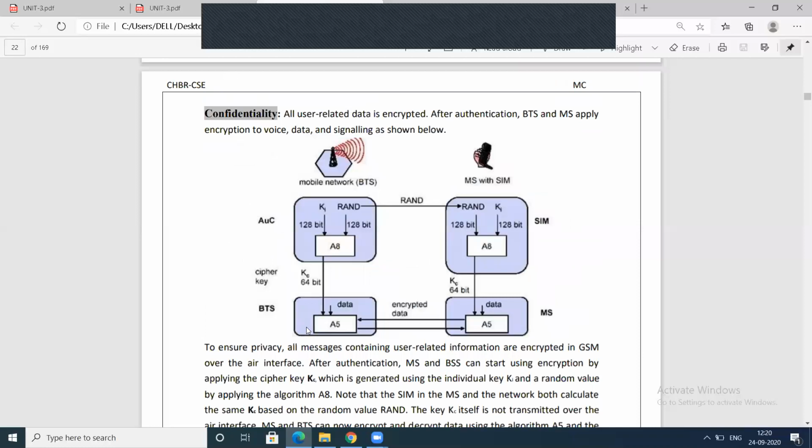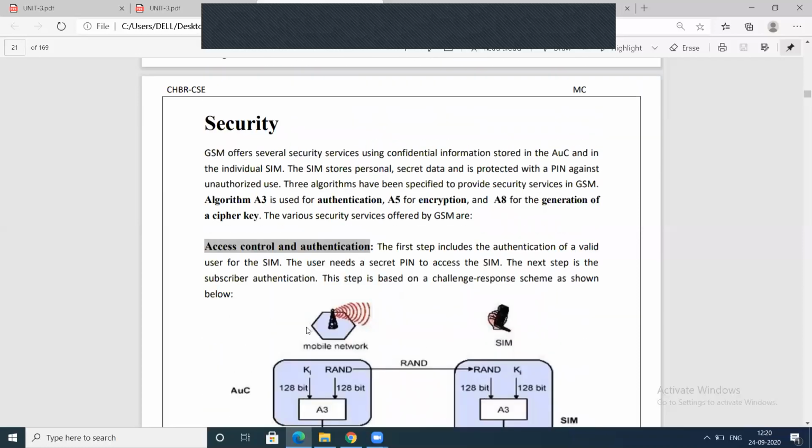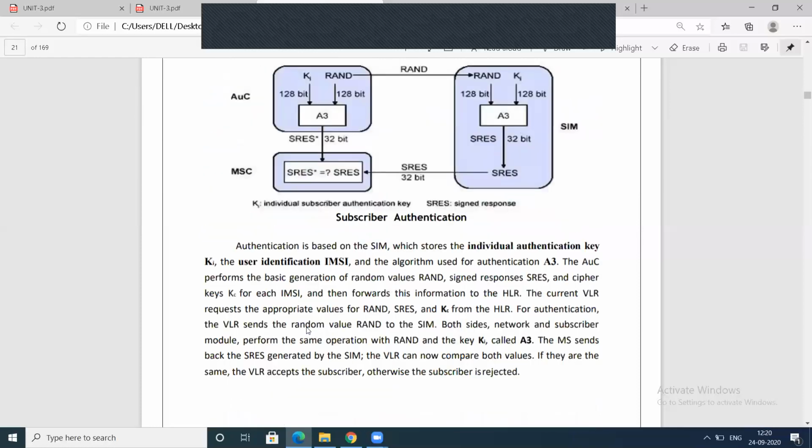The second one uses two algorithms. I told you the A3 algorithm is used for authentication, the A5 algorithm is used for encryption, and the A8 algorithm is used for generation of the cipher key.